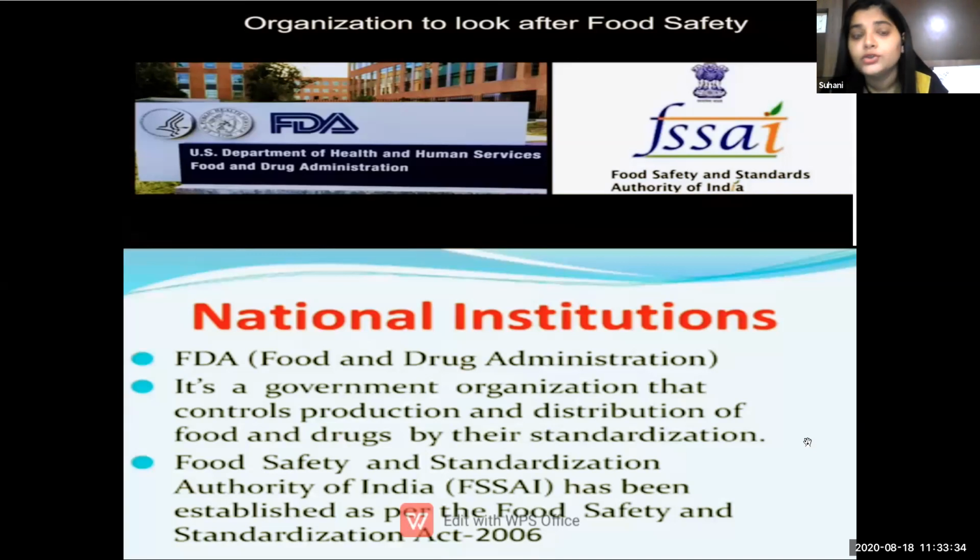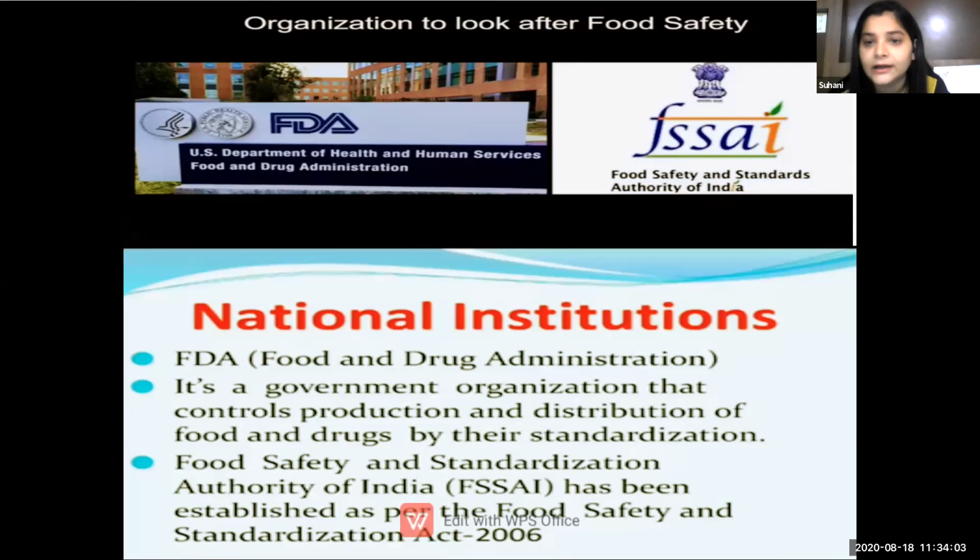Okay students, so there are two government organizations, FDA, Food and Drug Administration, and second is FSSAI, Food Safety and Standards Authority of India. Many a time you must have seen on your biscuit pack, down below, they have written FSSAI, Food Safety and Standards Authority of India.